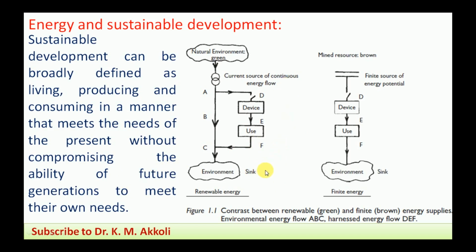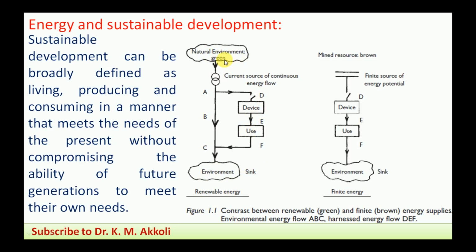And concerning renewable and non-renewable energy sources, for the certain environmental concerns we can discuss the flow diagram. There is a contrast between the renewable, called green energy, and finite, which is brown energy supplies. Environmental energy flow can be called ABC, and harnessed energy DEF. Harnessed energy means processing is carried out. Through mining, fuels are produced, and later those are used for the production of energy. The first is the renewable energy.